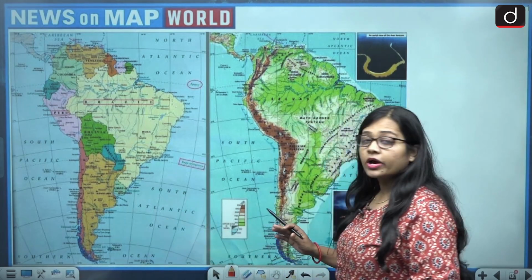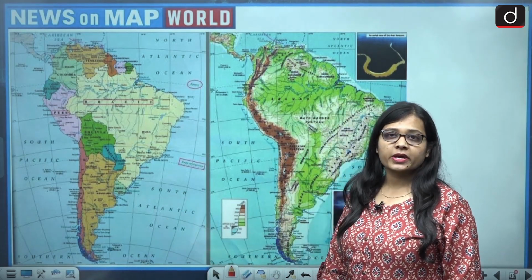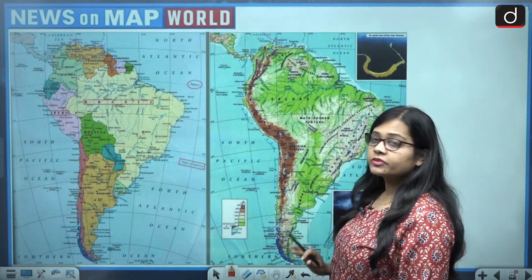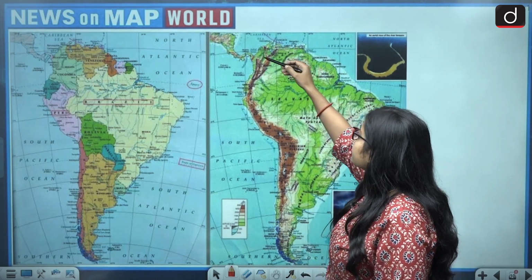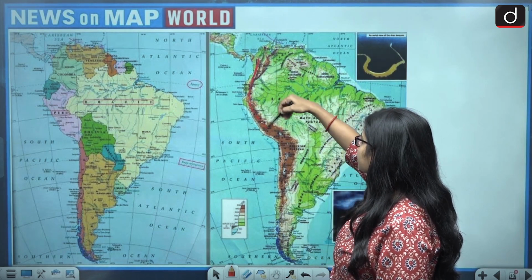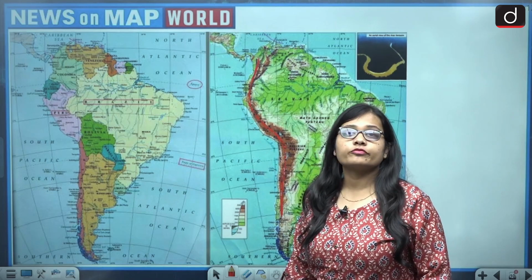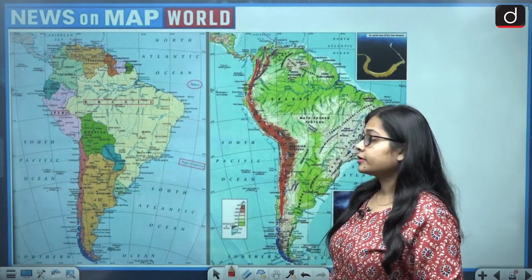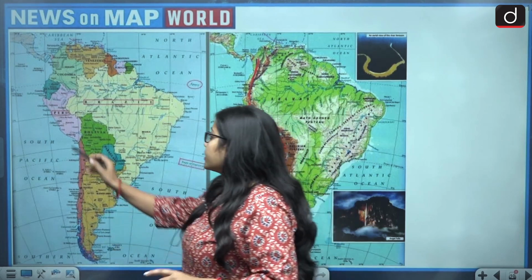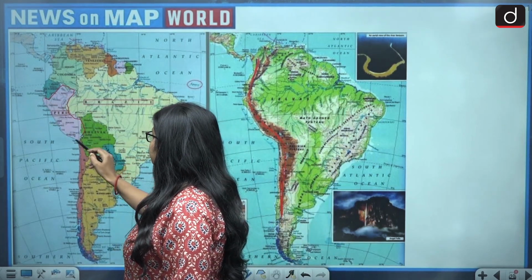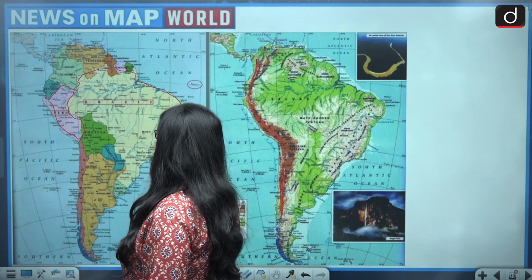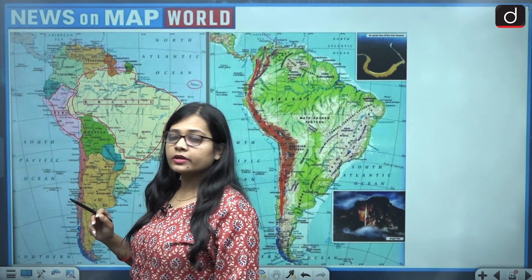The Andes mountain range is present in the South American continent, and that too on the western side of the continent. If we look at the map of the South American continent, this is the Andes mountain range, and it runs throughout the continent on the western side. If we look at the map of Peru, now this is Peru and this is Brazil. Okay, and it is saying that the Andes mountain range is a natural divider between Peru and Brazil.